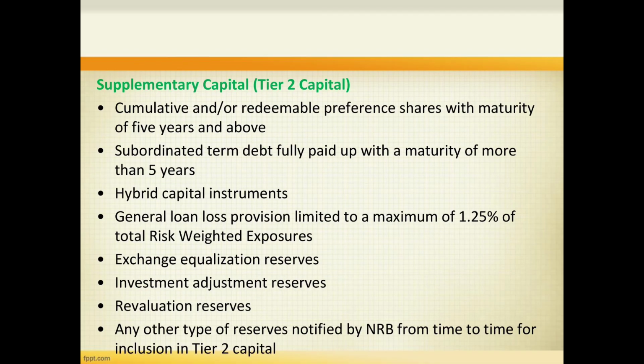And yes, tier 2 capital or supplementary capital consists of cumulative or redeemable preference share with maturity of 5 years and more, subordinated term debt fully paid up with a maturity of more than 5 years, hybrid capital instruments, general loan loss provision limited to a maximum of 1.25% of the total risk weighted exposures, exchange equalization reserves, investment adjustment reserves, revaluation reserves, and any other types of reserves.